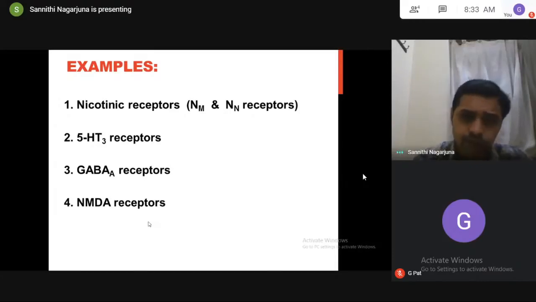Once I told you, every receptor will have its own ligand. Based upon the name of the ligand, we give the name to the receptors. Can you write the ligand for nicotinic receptors, 5-HT3 receptors, GABA A receptors, and NMDA receptors? Nicotinic receptors are part of cholinergic receptors, so the ligand is acetylcholine. For 5-HT3, it is serotonin. For GABA A, it is GABA. For NMDA, it is N-methyl D-aspartate. These are all the ligands for these receptors.